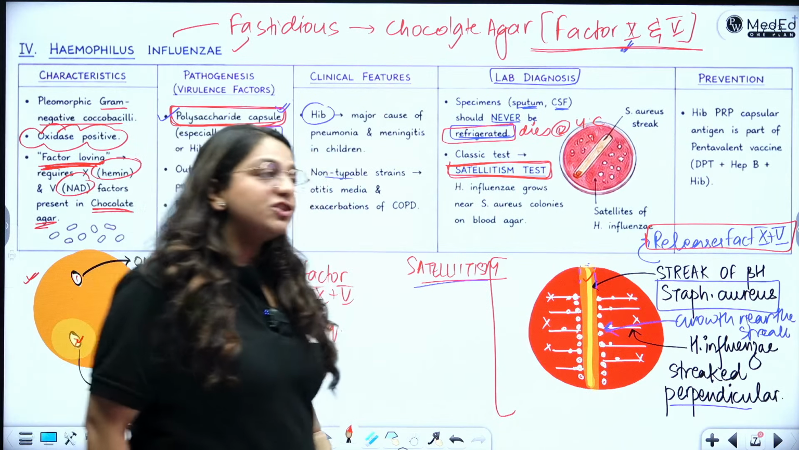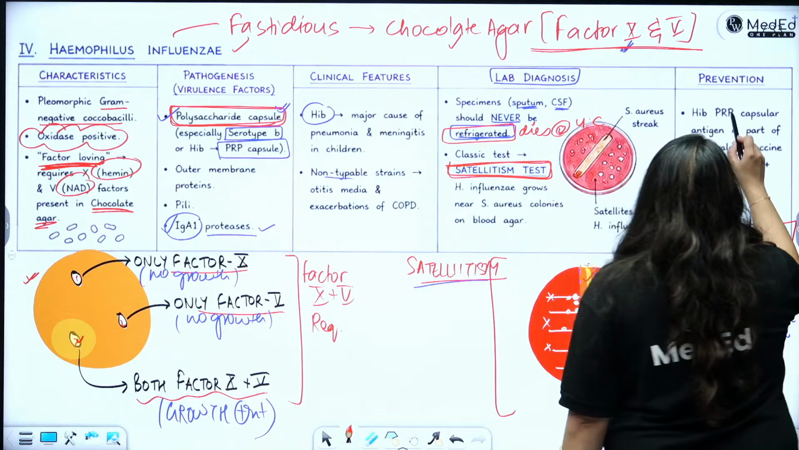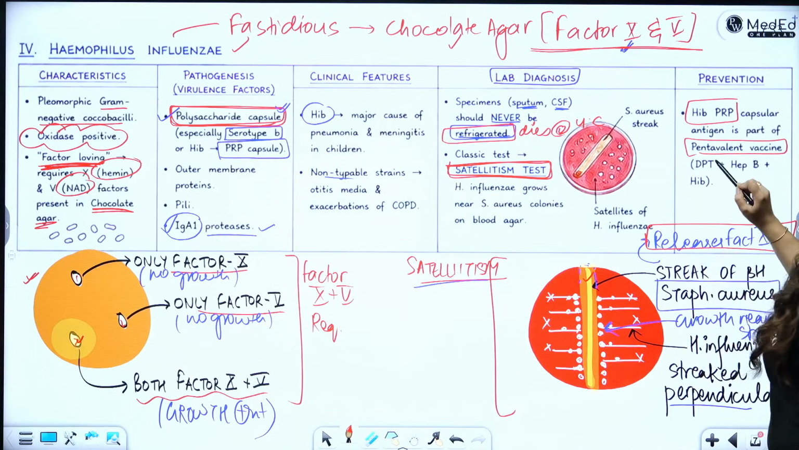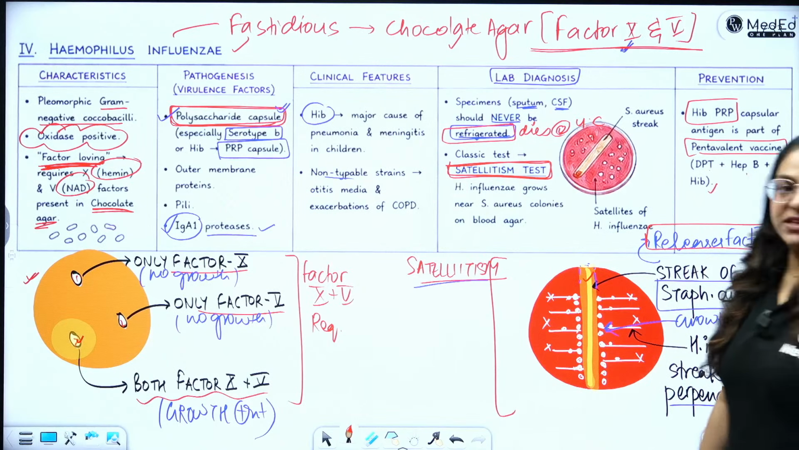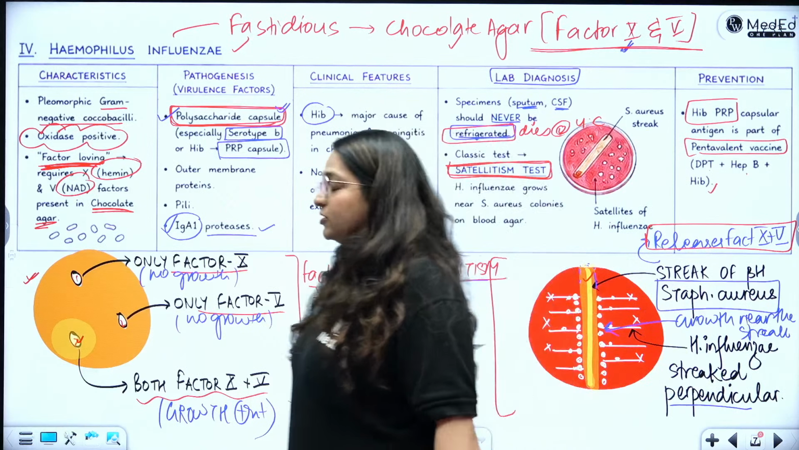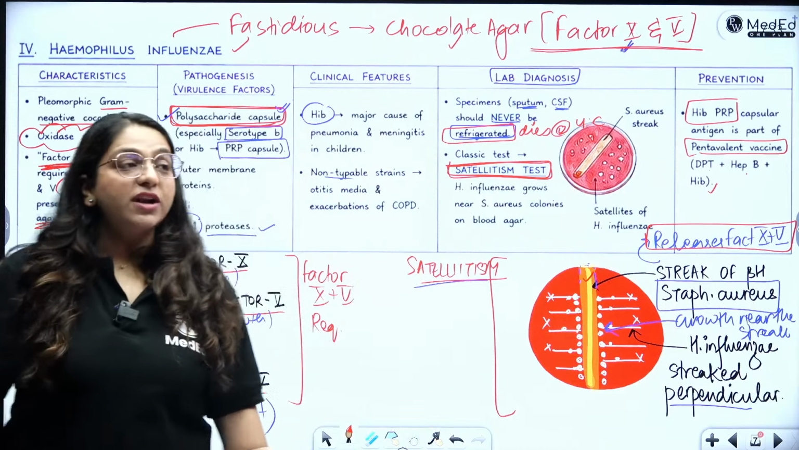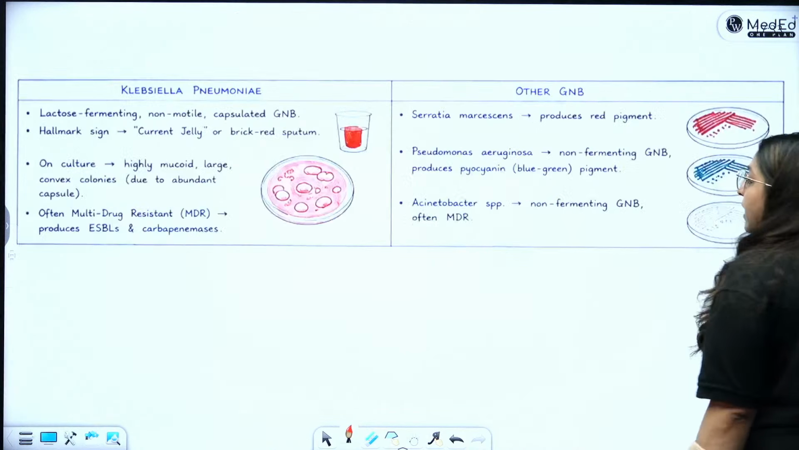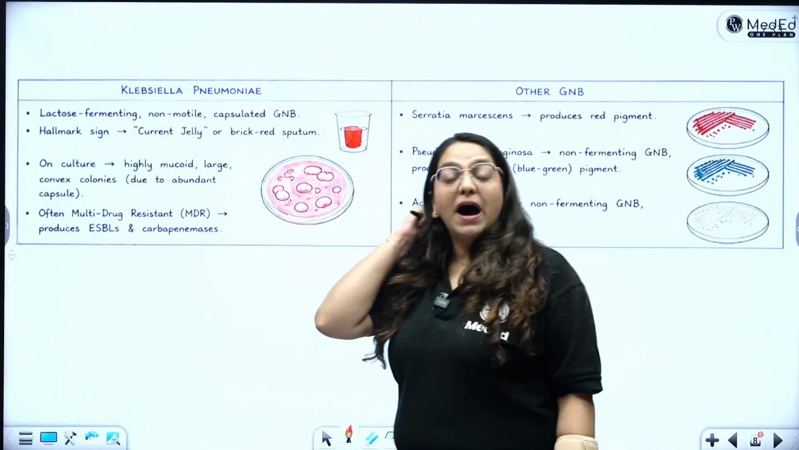Of course, for prevention, we will give the vaccine, the Hib PRP capsular antigen containing pentavalent vaccine. Yes, DPT, Hep B and Hib, which is given as a part of the national immunization schedule. So, 2 most important diagrams made for H. influenzae also. So, we have done with 2 agents of lobar pneumonia.